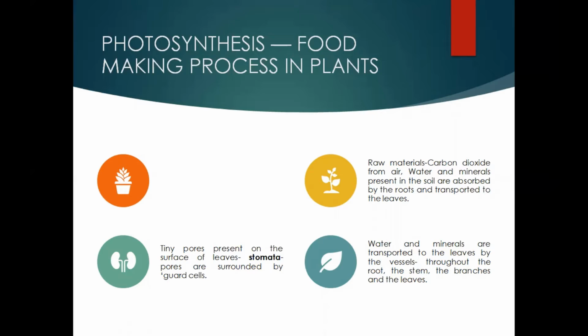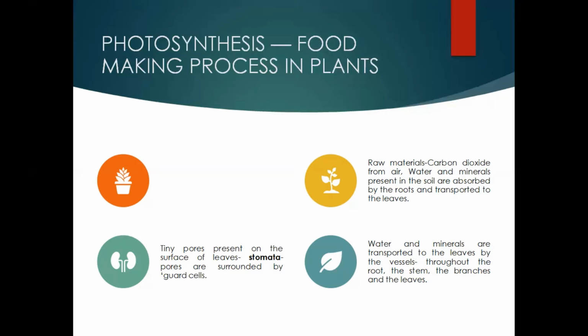how and what are those substances that help in making these complex substances, such as carbohydrates in the form of sucrose, carbohydrates in the form of starch or glucose. So how are these being synthesized? So raw materials like carbon dioxide, which is a gas present in the air, and water and minerals, which are present in the soil. So basically these are the raw materials which plants require, and carbon dioxide and water along with the minerals, plants obtain from two different sources.